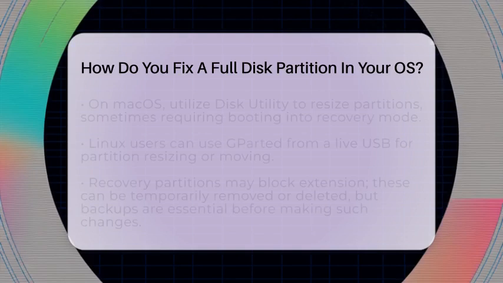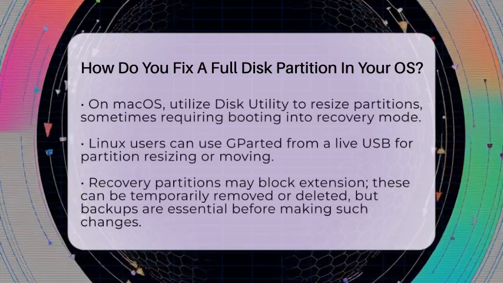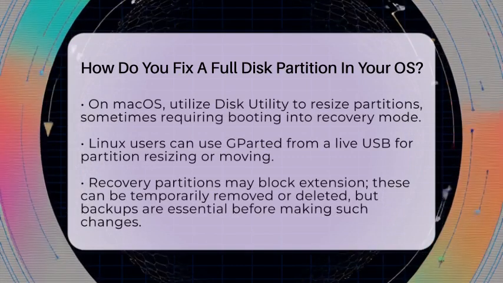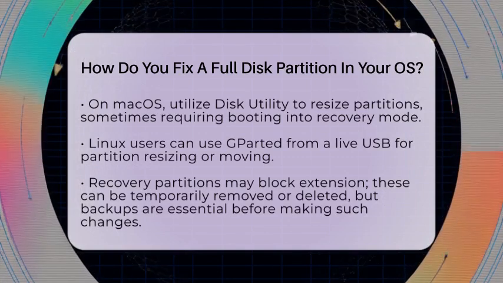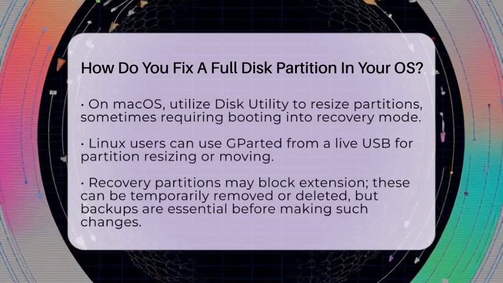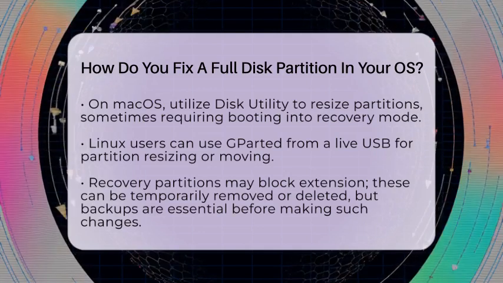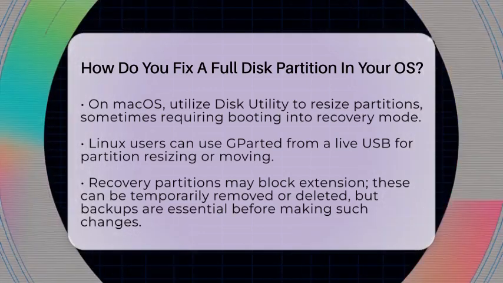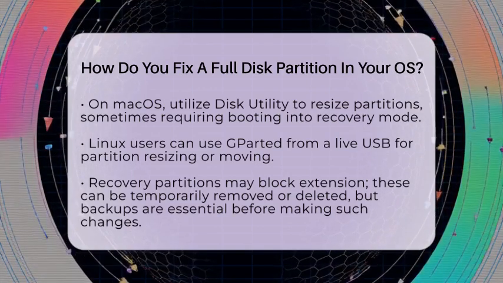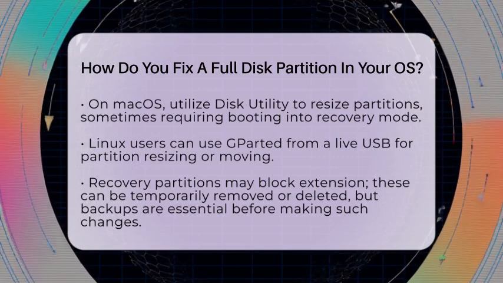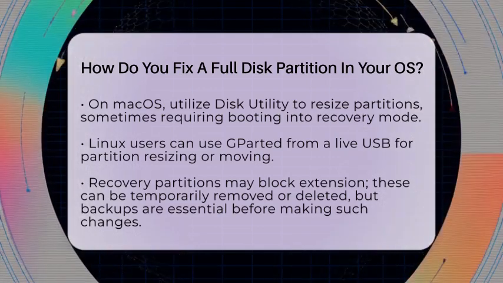Linux users can use GParted, a powerful partition editor. It's best to run GParted from a live USB to avoid working on mounted partitions. Sometimes, recovery partitions block the extension of your main partition. In Windows, you can delete or temporarily remove these recovery partitions to free space. After extending your main partition, you can recreate the recovery partition if needed. Just be cautious and back up your data before making these changes.